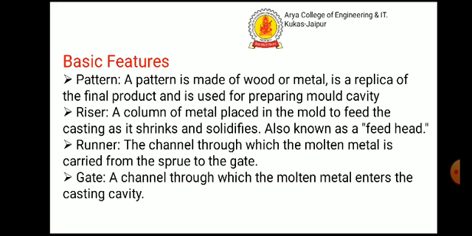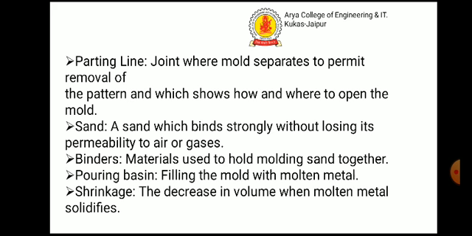Runner. The channel through which the molten metal is carried from the sprue to the gate. Gate. A channel through which the molten metal enters the casting cavity.